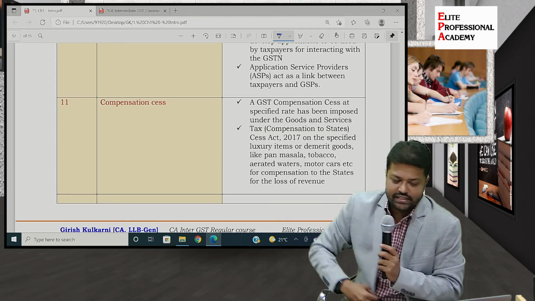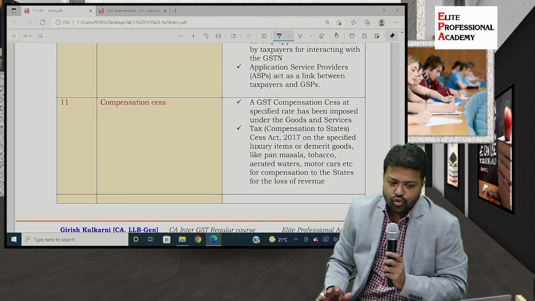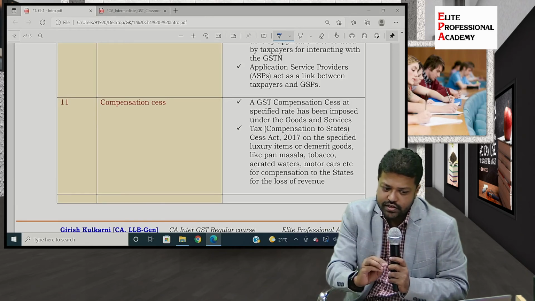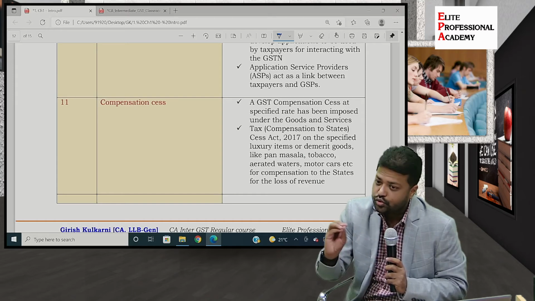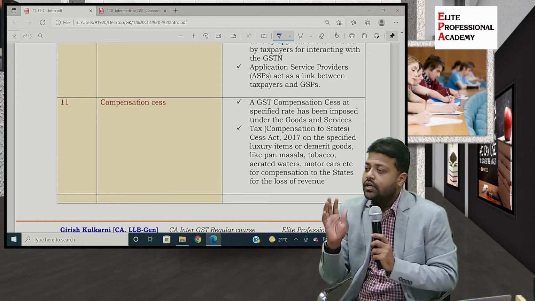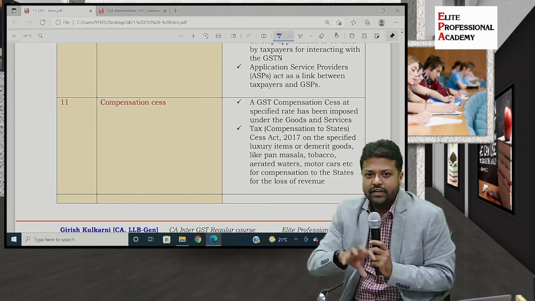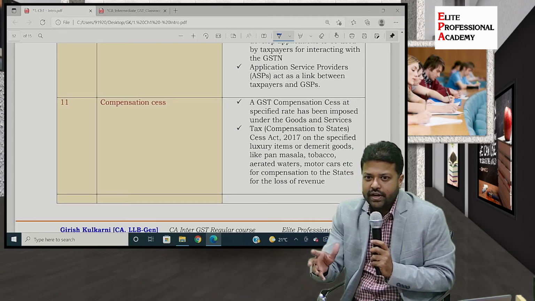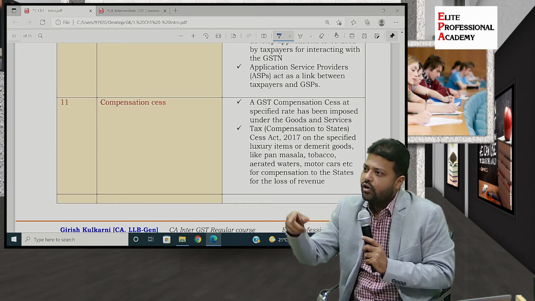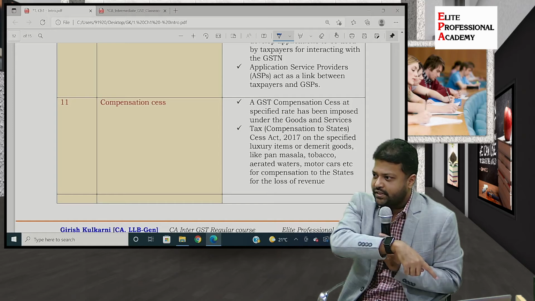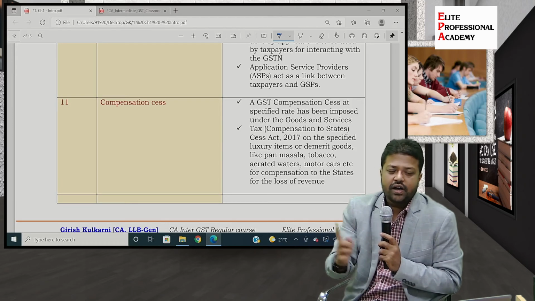So government has established a mechanism through which they have passed one act, the Goods and Services Tax Compensation to States Cess Act 2017. This is not for our use, etc. It is a mechanism between central and state governments, wherein the central government, for the loss of that revenue which we were talking about, compensates states by paying a certain amount.